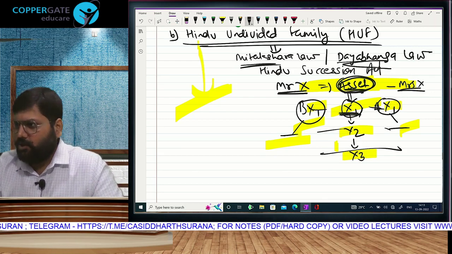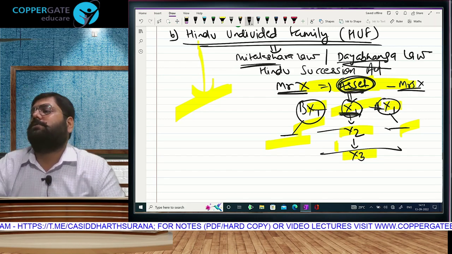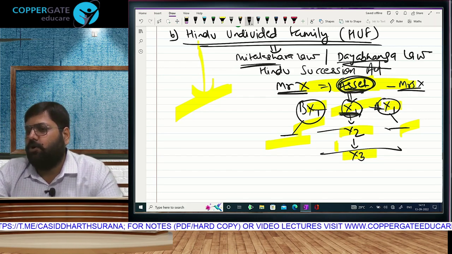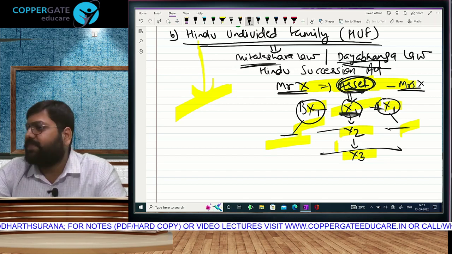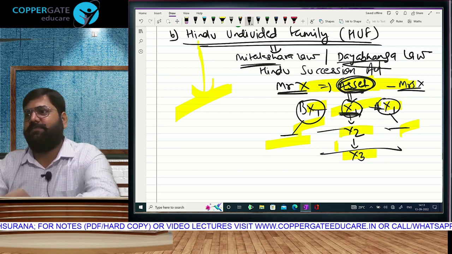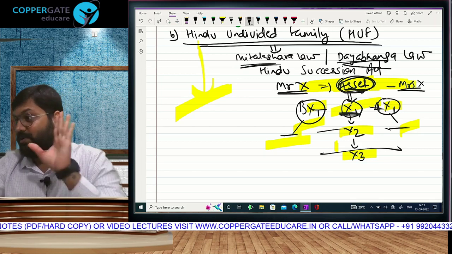Income tax says, do you have an HUF? Has it earned income? Pay tax. Income tax is not interested in anything else. Pay tax. This is one thing that I wanted to make you understand. So, HUF is there in the definition of person. I could have written the name and gone to the third point, but I wanted you to have a clear idea.